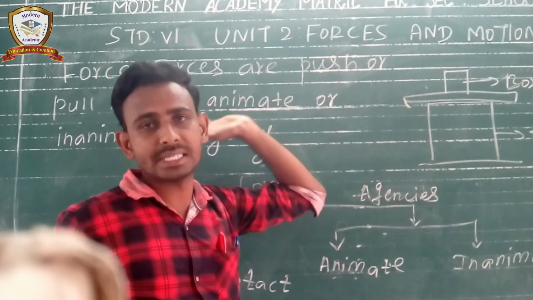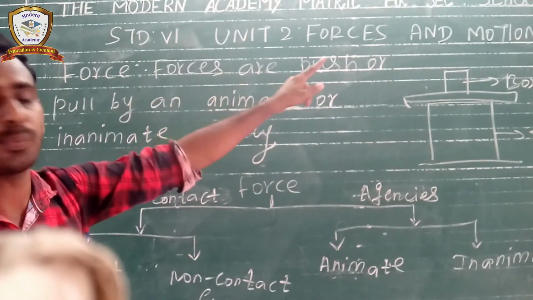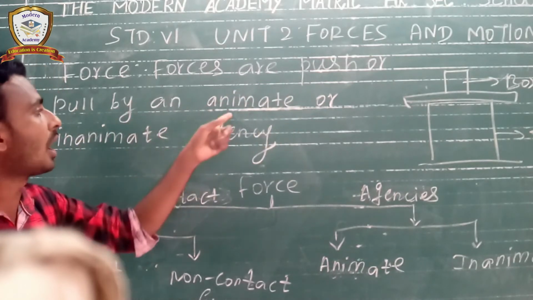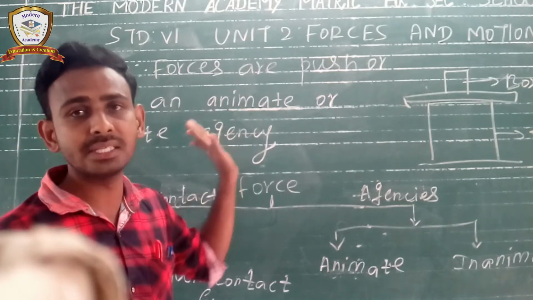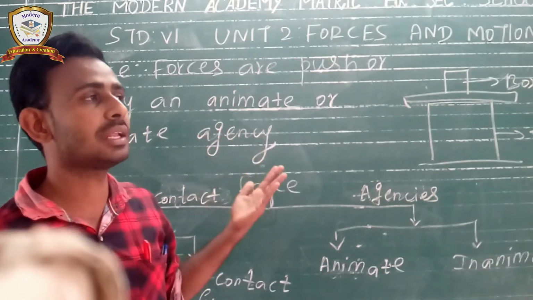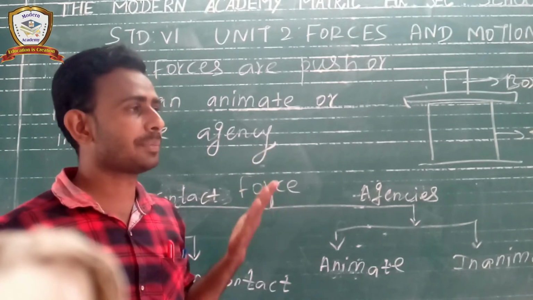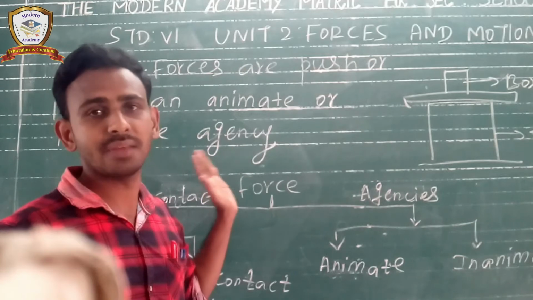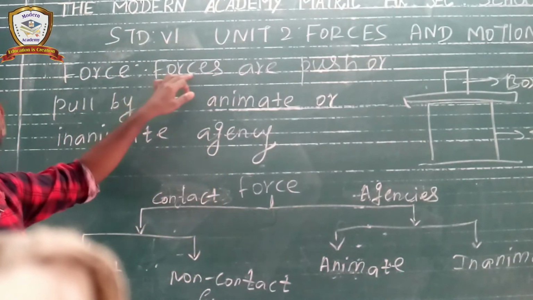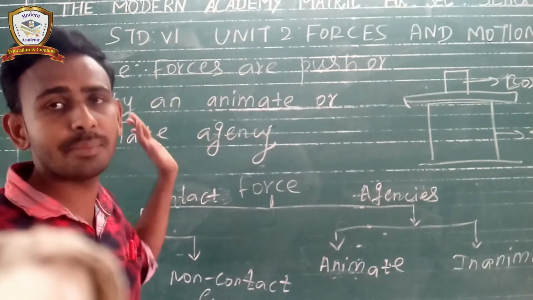Now let us see the basic definition of force. Forces are push or pull by an animate or inanimate agency. Animate means living things. Inanimate means non-living things. Agency means any product, any thing or any factor, that means temperature, pressure, or any atmosphere, like that. Any physical factor, any mechanical factor. So generally, force can be defined as push or pull by an animate or inanimate agency.